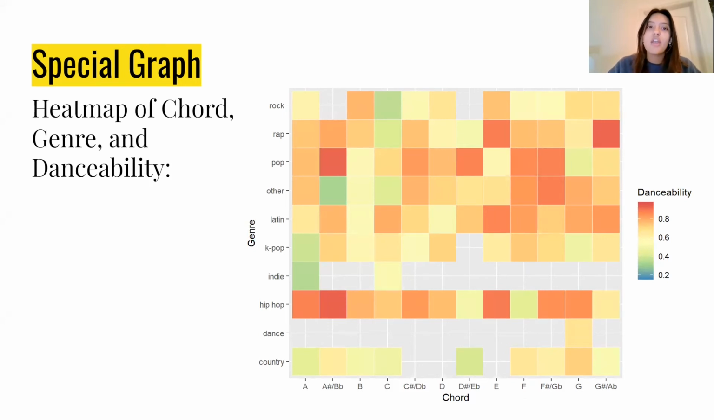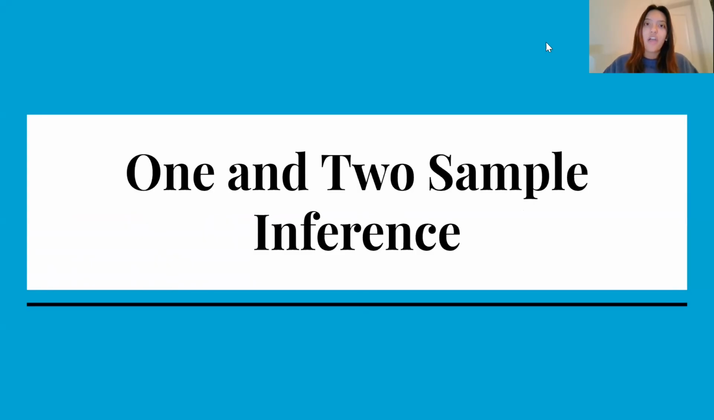sharp A flat chord, pop with an A sharp B flat chord, and hip hop with an A sharp and B flat chord. The combinations that are the least danceable seem to be rock with a C chord, other with an A sharp B flat chord, and indie with an A chord. It is quite interesting that the A sharp B flat chord has some of the most and least danceable songs. It also looks like the genres with the most danceability are hip hop and pop, and the least danceability is country. So now on to the 1 and 2 sample inference.